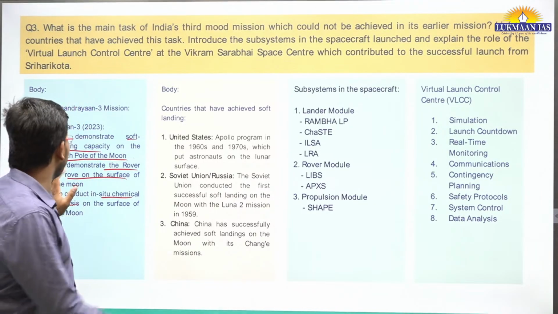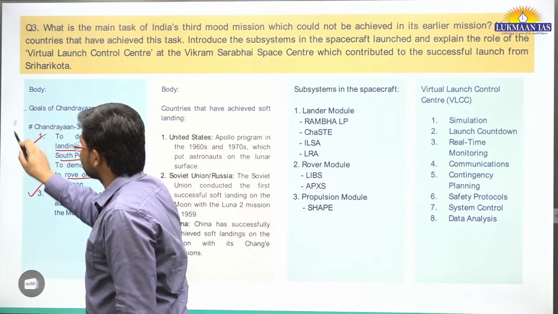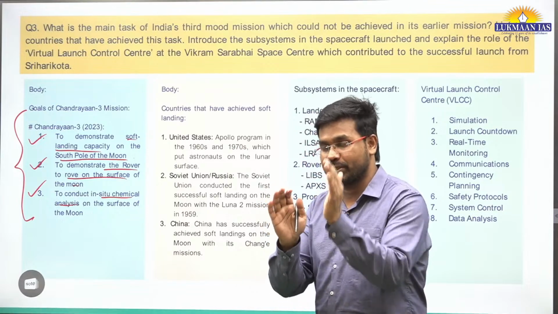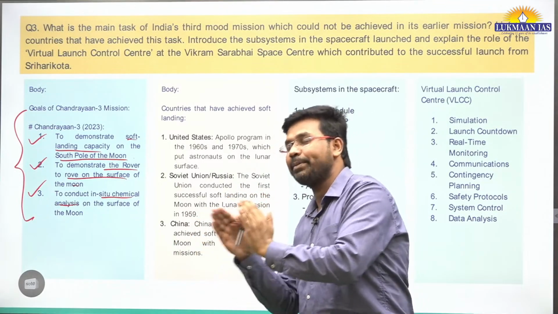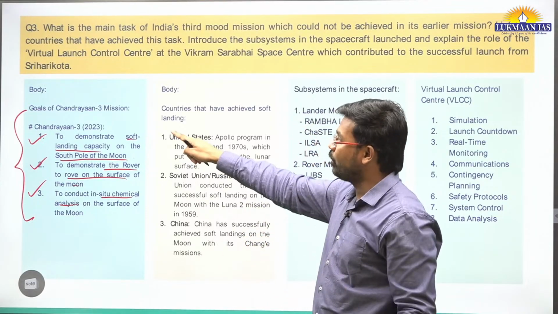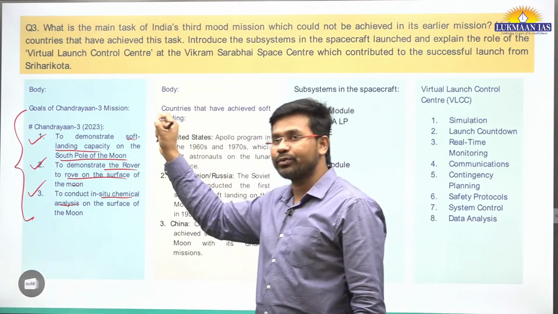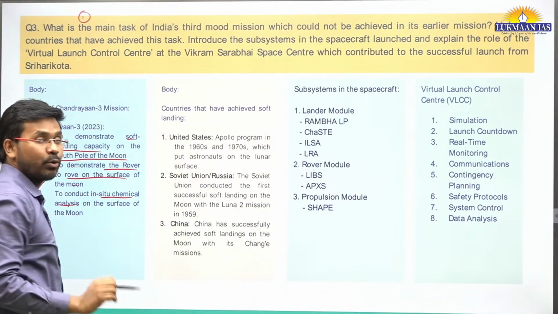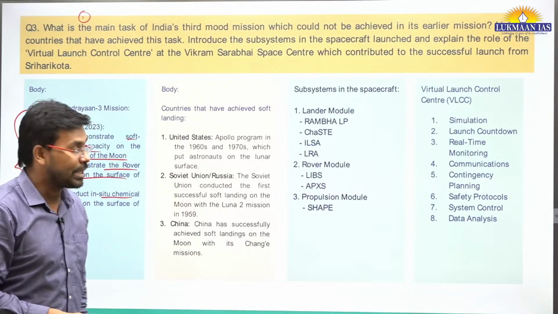So this is what you have to write down in the answer. First of all, you need to introduce what are Chandrayaan missions, right? What are moon missions? Moon missions are known as Chandrayaan missions in India. You need to give a brief introduction. Then you need to talk about the objectives of Chandrayaan-3 mission according to this answer. So this will fulfill the requirement of first part of the answer.